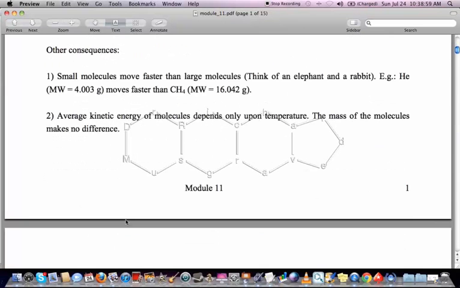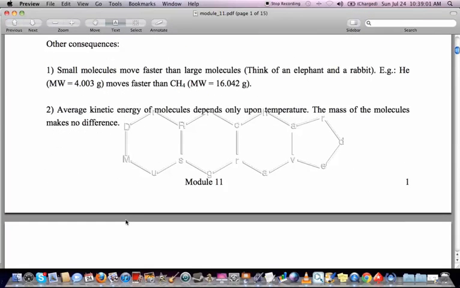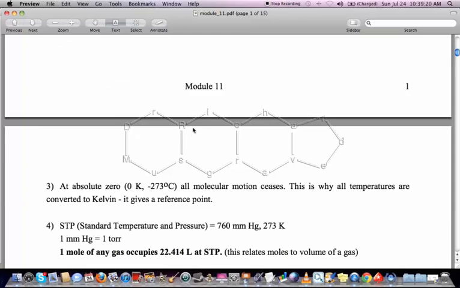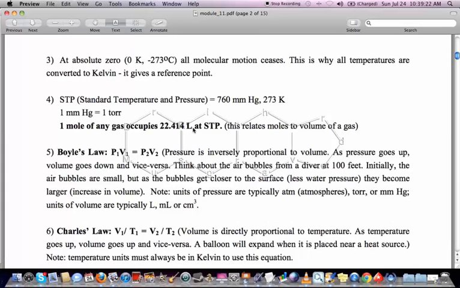A couple of other consequences of all of this is that small molecules will move faster than large molecules, and what we're talking about here is their molecular weights. The smaller their molecular weights, the faster they will move. So helium will move faster than methane because its molecular weight is lower. The average kinetic energy of the molecules will depend only on temperature. At absolute zero, all molecular motion ceases, and this is why all the temperatures that we use in those gas equations will be converted to Kelvin, and it gives us a reference point.